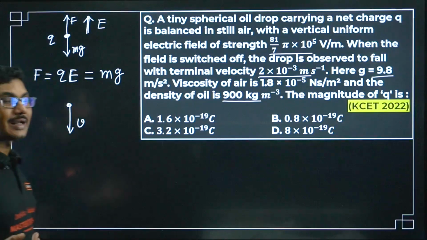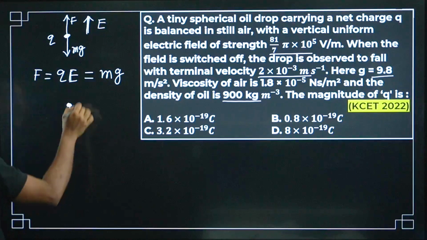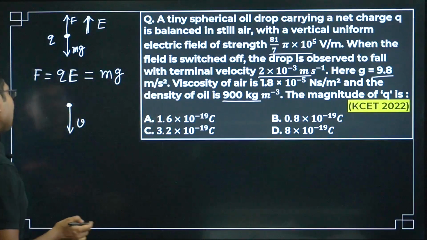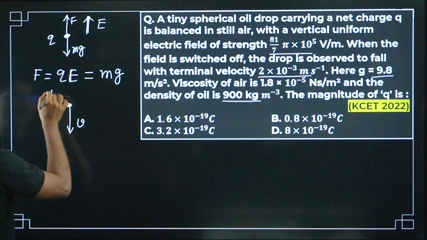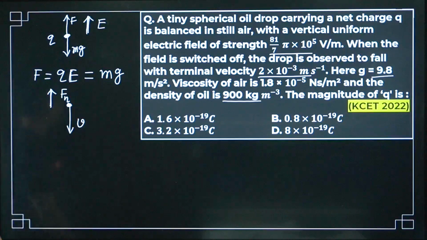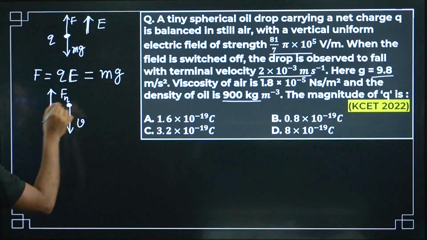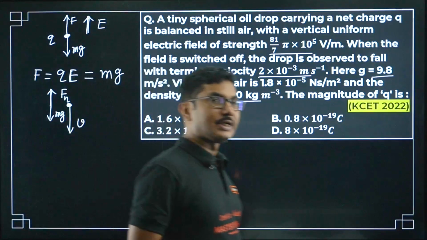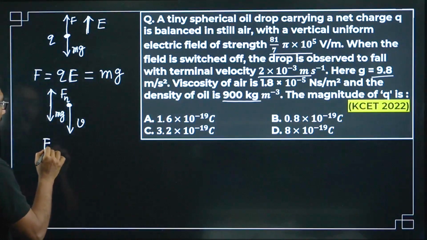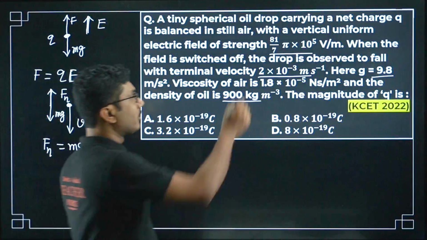How can a sphere attain a terminal velocity? At this point, the forces acting on the sphere are again cancelling each other. There are two forces: the upward force is the viscous force, and the downward force is obviously the weight mg. So when it is falling with a constant velocity, the viscous force must balance the weight of the oil drop.